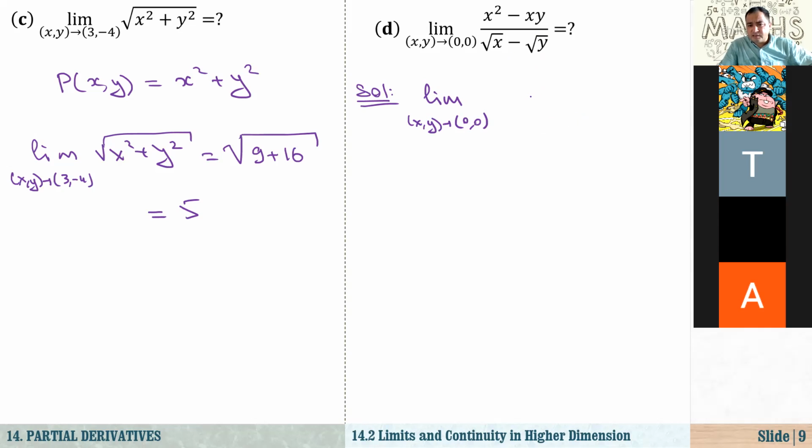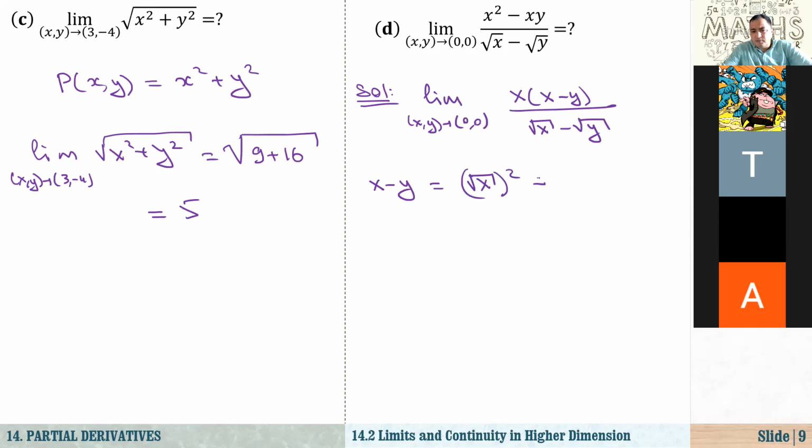In the numerator, x is a common factor. Here we have x, here we have x minus y, over square root of x minus square root of y, right? And we know that this x minus y, we can factorize it, because x is the square root of x squared, and y is the square root of y squared.